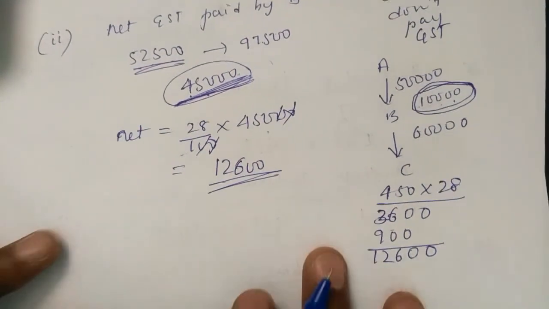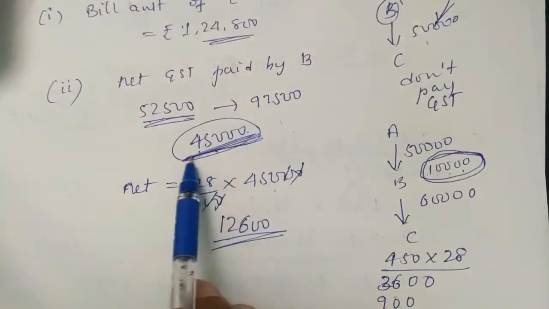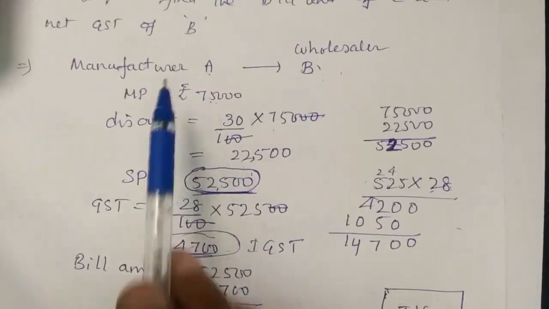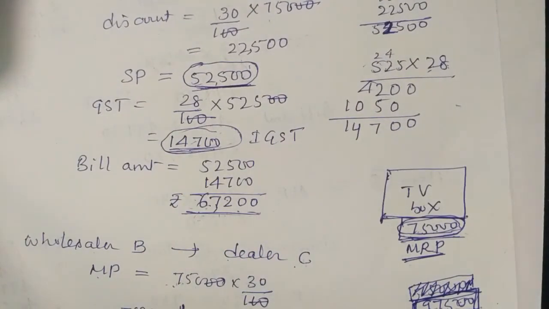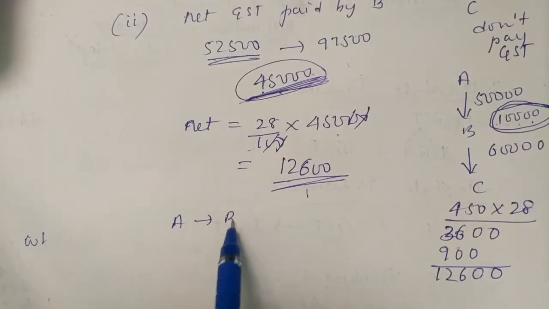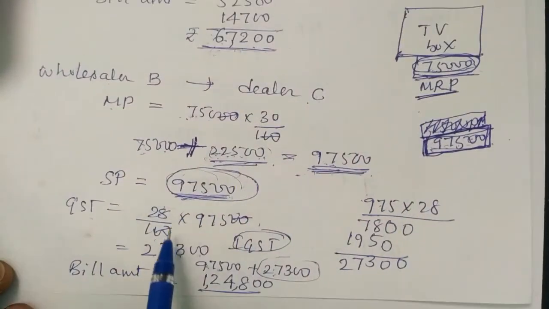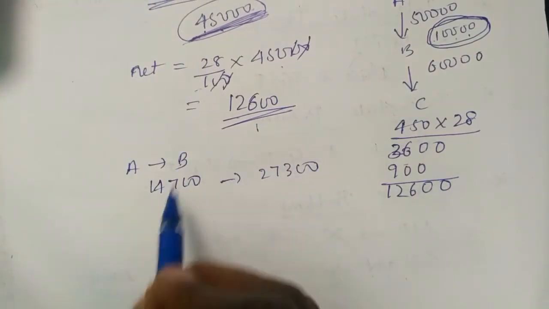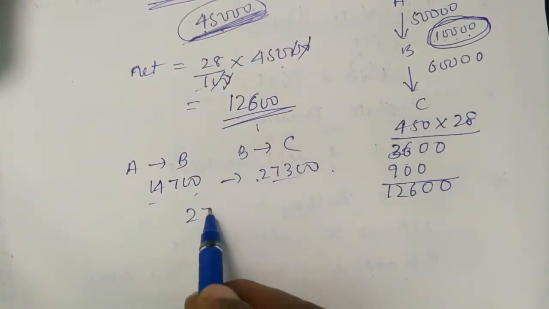There are two ways to find the net GST. This is the first way: on how much he increased, the tax on that is the net GST. One more way of finding it: what was the GST from A to B? 14,700. B to C, what is the GST? 27,300. See, A to B 14,700, B to C 27,300. Subtract these two.